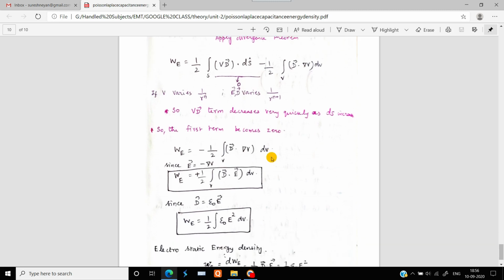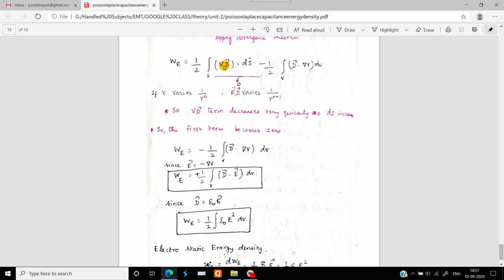So if you have this trade-off between these two terms, then this first term is going to become 0. If this first term is 0, we can write the total energy as minus 1 by 2 volume integration of D dot del V dV. So how has this term become 0?